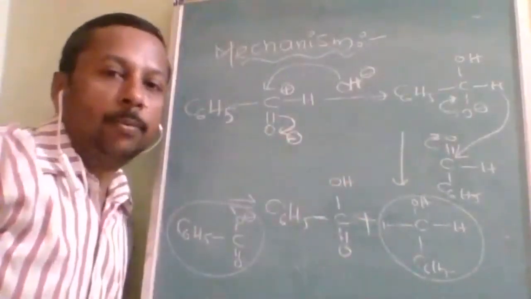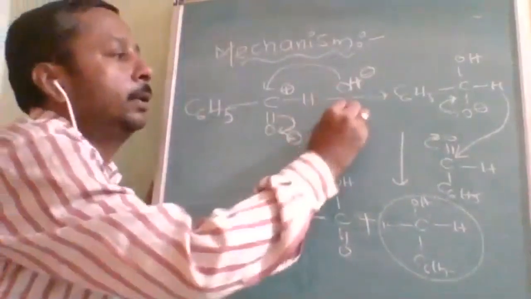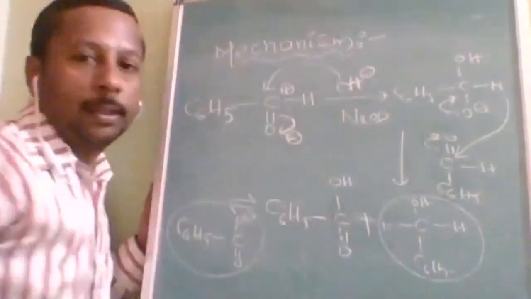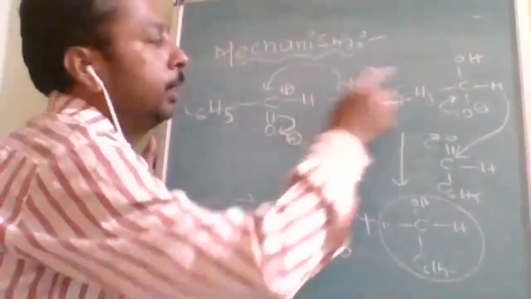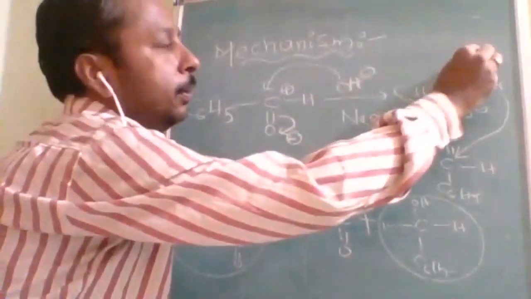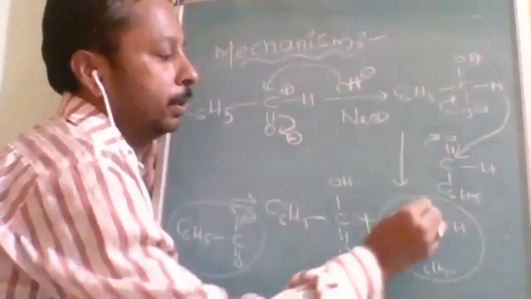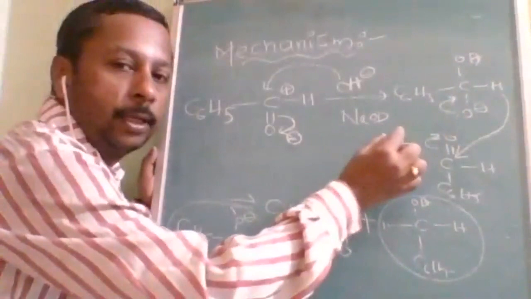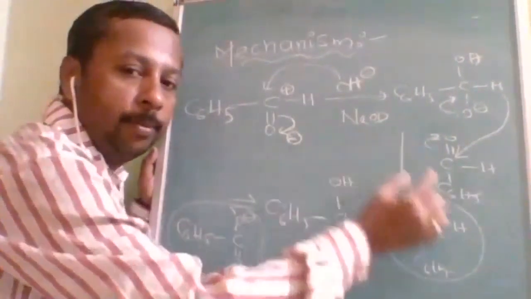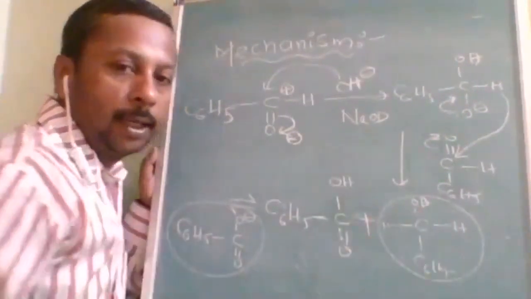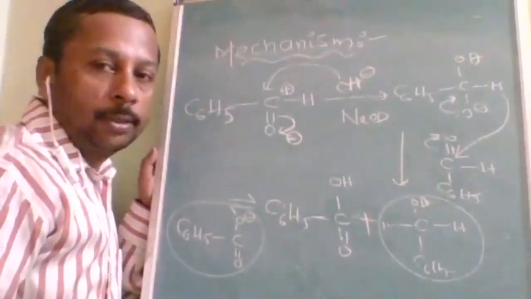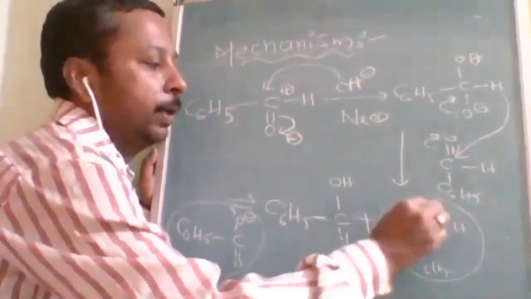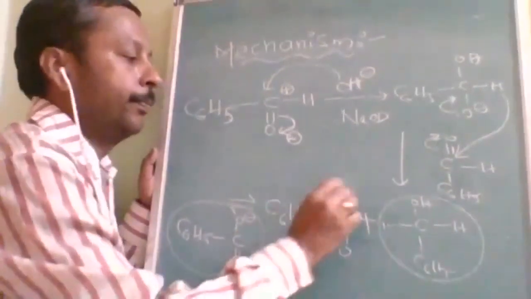And one more thing, the questions will be like this: if I use NaOD, so that OD is attached here, there will be D over here. So the OD of the base will be available where? Here.